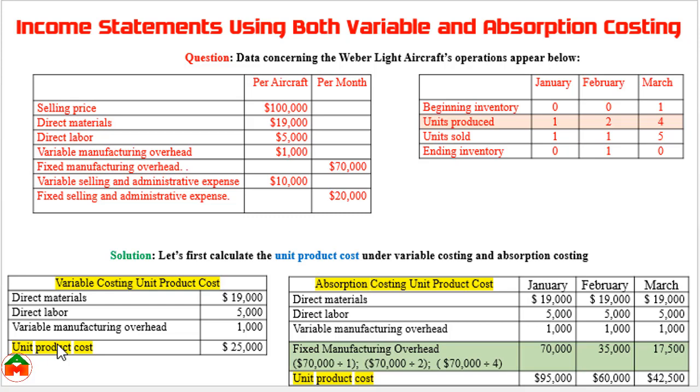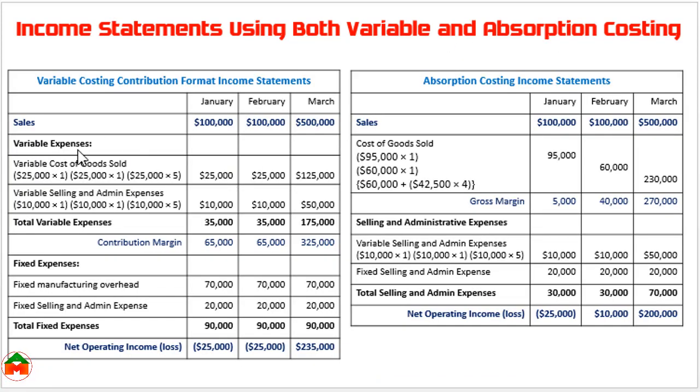From this unit product cost, we are going to prepare the income statement under variable costing and absorption costing in the next slide. In this slide, we are going to learn about the main difference between the income statement under variable costing and absorption costing. Here we can see this is the income statement under variable costing, or contribution format income statement, and on the right side we can see the absorption costing income statement.